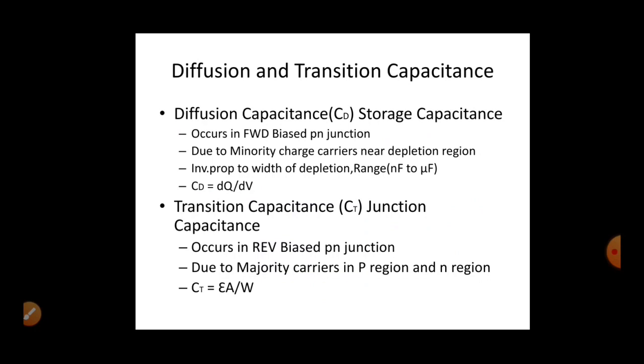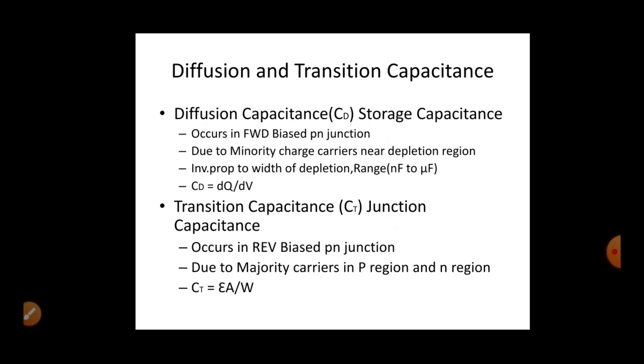Next is diffusion capacitance. And one more thing: during reverse bias condition there will be diffusion capacitance also, due to minority carriers, but it is very much negligible. Since the minority carriers are fewer, the capacitance due to those minority carriers is also small, so it is negligible.